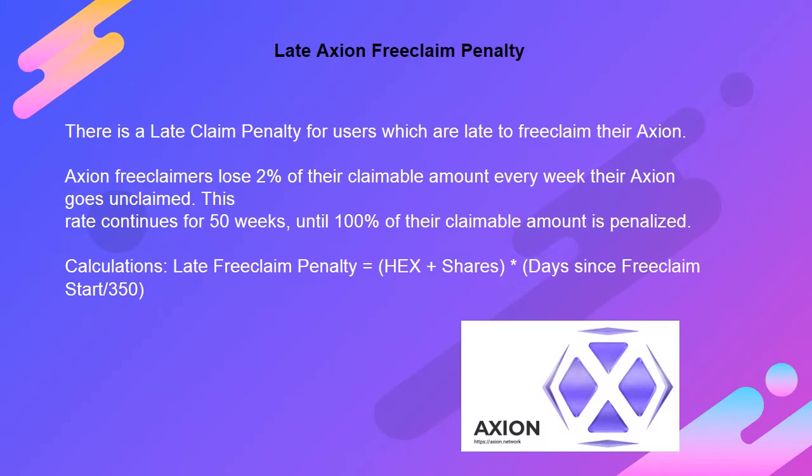Late Axion free claim penalty. There is a late claim penalty for users who are late to free claim their Axion. Axion free claimers lose 2% of their claimable amount every week their Axion goes unclaimed. This rate continues for 50 weeks, until 100% of their claimable amount is penalized. Calculation: late free claim penalty equals Hex plus shares, days since free claim start / 350.